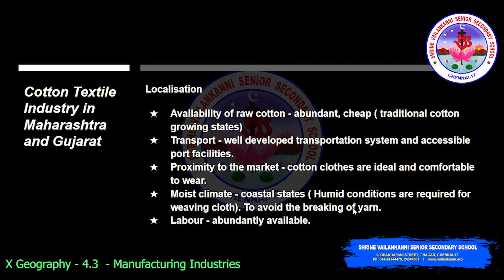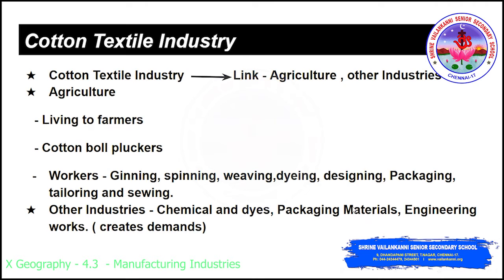The next factor is a moist climate. These coastal areas have a humid condition which is required for weaving the cloth. That is, it will avoid the breaking of yarn. So it supports the weaving. Coming to the last point, labor is abundantly available in these states as they are densely populated, and the nearby states also can supply workers. This cotton textile industry has a close link with agriculture and also other industries.